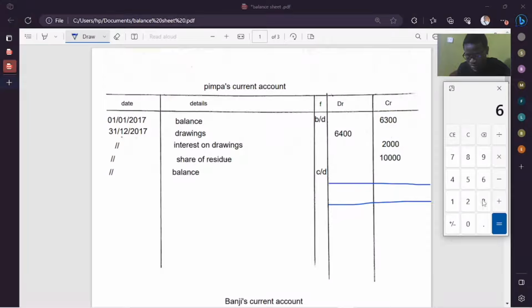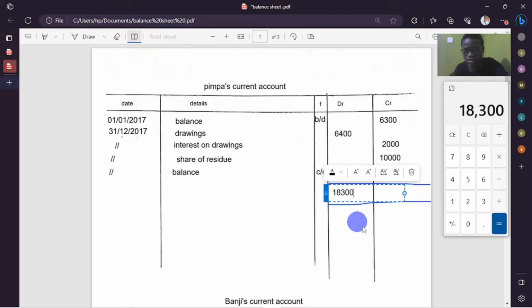So it will be 6,300 plus 2,000 plus 10,000. It's giving us 18,300. So we're going to enter 18,300 there, and even this side 18,300.